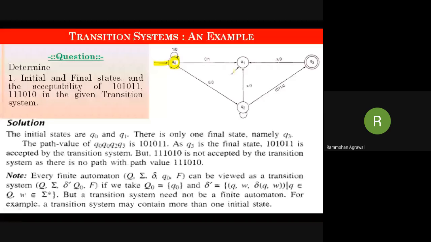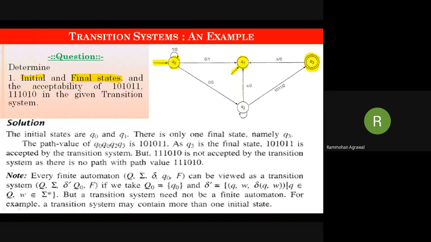So Q naught and Q1 both are our initial states. Final state: which is the final state? Definitely Q3 is our final state. How do we recognize that Q3 is our final state? By the double circle. And initial states are Q naught and Q1, since they are represented by an arrow pointing to a state.